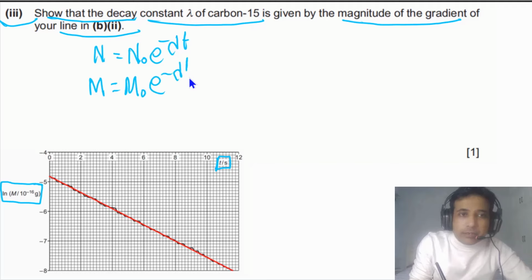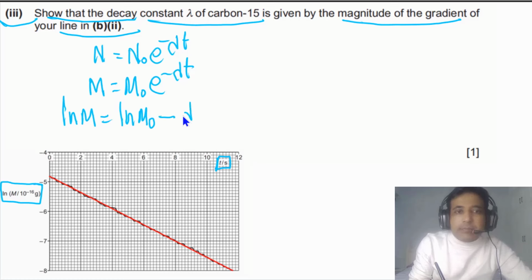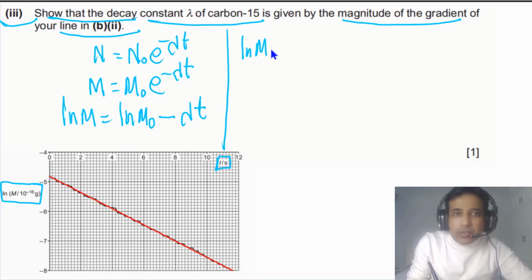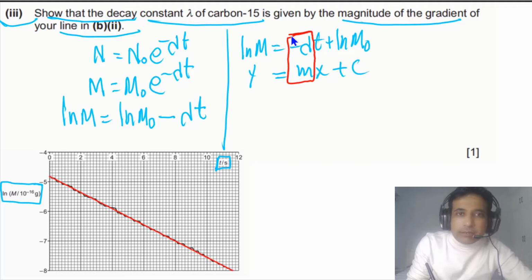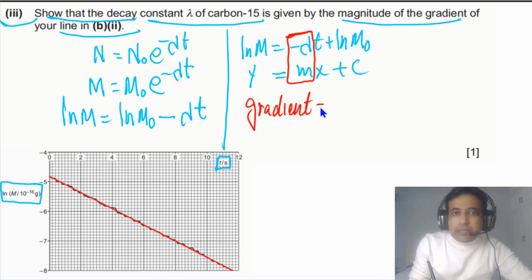Now simply we need to take natural log on both sides. So ln m will be equal to ln m naught minus lambda t. Now, if we rearrange this, we can say ln m will be equal to minus lambda t plus ln m naught. If we compare this with the straight line equation, y is equal to mx plus c, in this case we can simply say gradient is equal to minus lambda, negative lambda. But the question is asking us to find the magnitude of the gradient. We need to show that magnitude of gradient, means we don't need to worry about the sign.